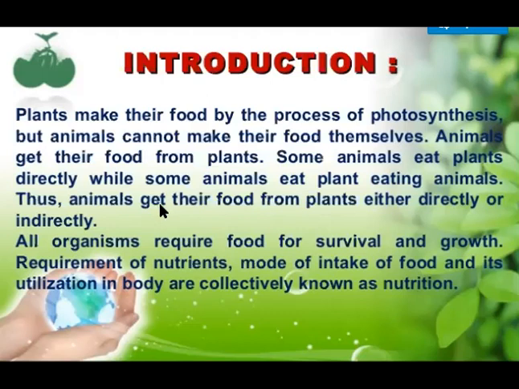Then carnivorous animals. They do not eat plants, but they depend on those animals which are herbivores. That means for their food they are dependent on the herbivorous animals. They get their food from them. So you can say that indirectly the carnivorous animals also depend on plants for their food. So we can conclude that all animals get their food from plants either directly or indirectly. All organisms require food for survival and growth.